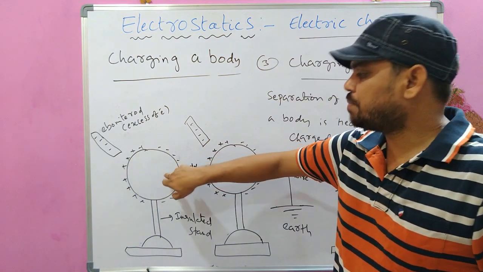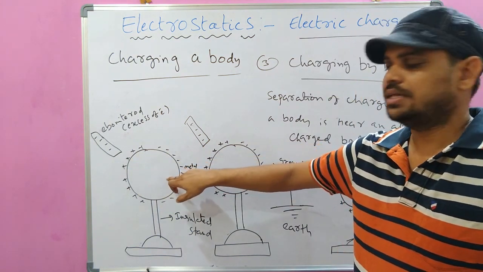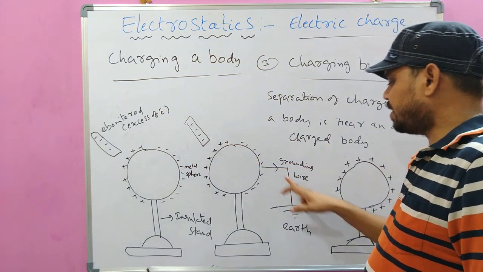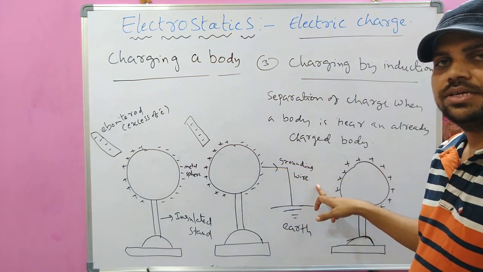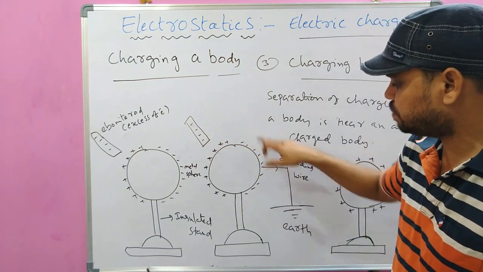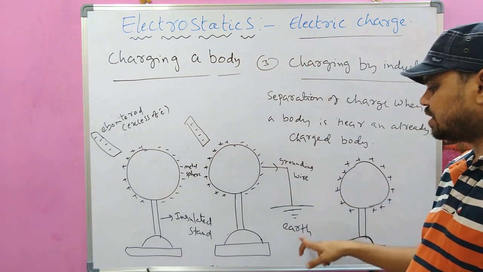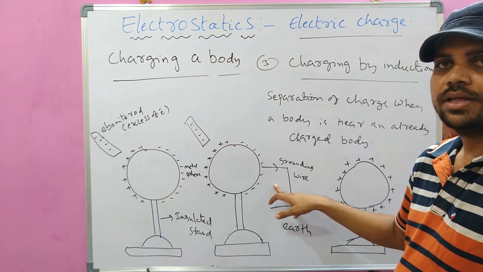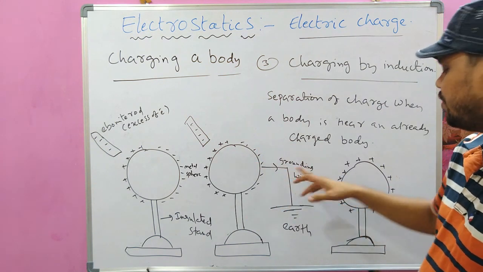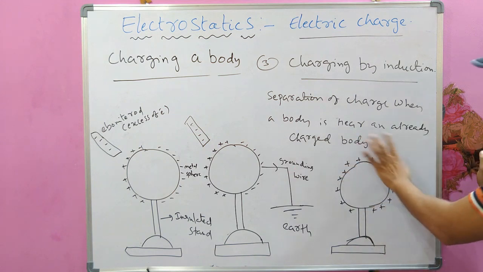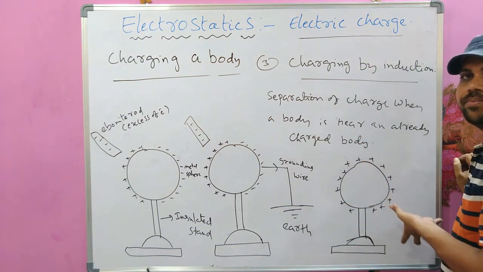After this separation of charge, this metal sphere is connected to the earth with the help of a grounding wire, so that the electrons which reached this part of the sphere were transferred to the ground by leaving positive charge again here. Then disconnect the grounding wire, so that the positive charge is left on the sphere.